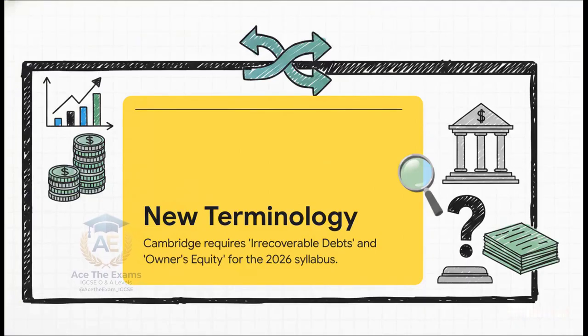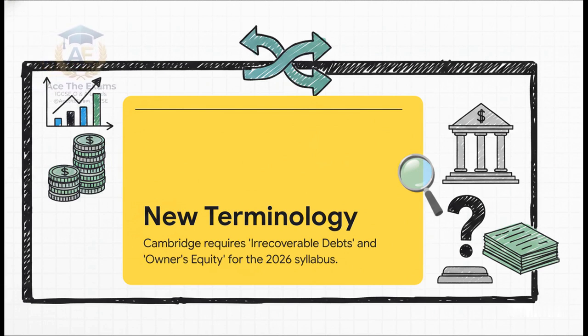So first things first, Cambridge has fully transitioned to modern international terminology for the syllabus 2028 to 2030 updates. You absolutely must use terms like irrecoverable debts and owner's equity. Honestly, relying on the old terminology just won't cut it anymore. Exactly right. Think about the interested parties here.